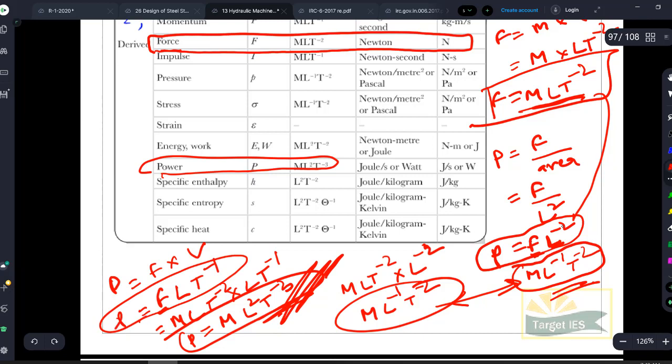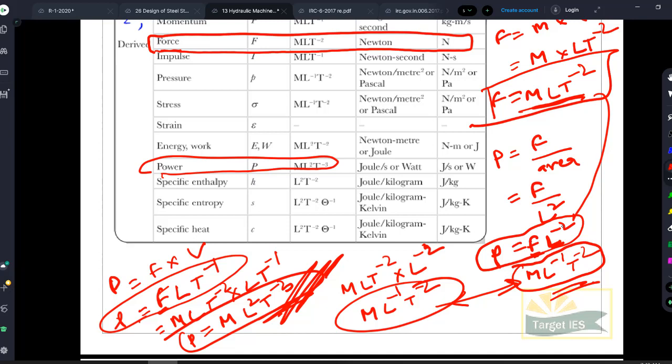P is equal to F L t to the power of minus 1. See the dimensions in the options and take the right dimension. If force is given in the option, it is not wrong. I hope it is very clear. So be careful, take the right option.